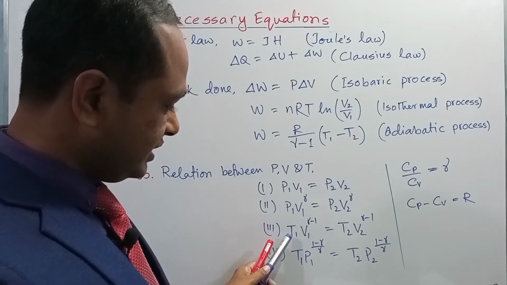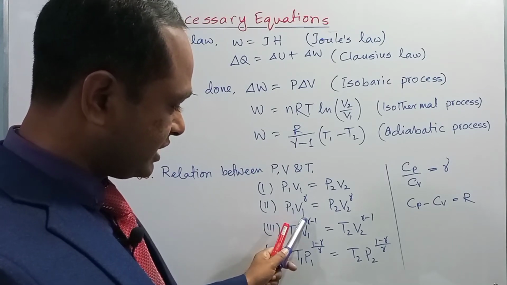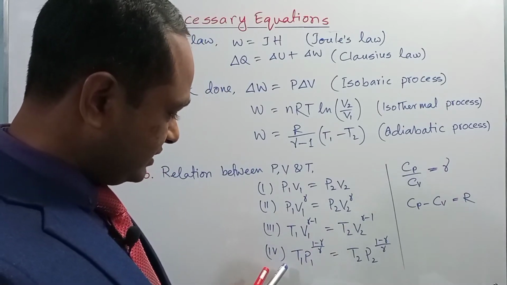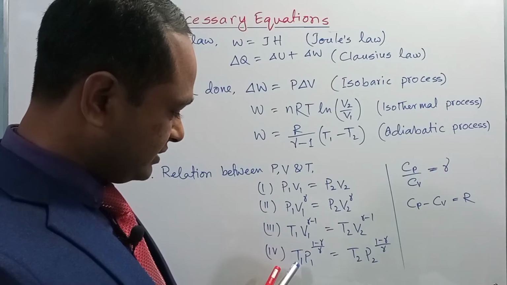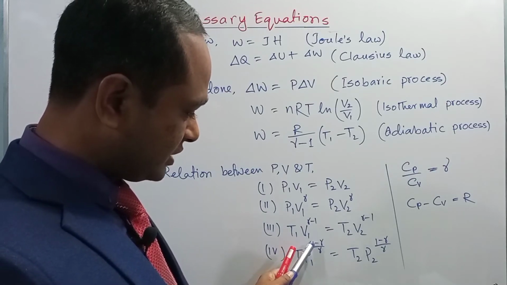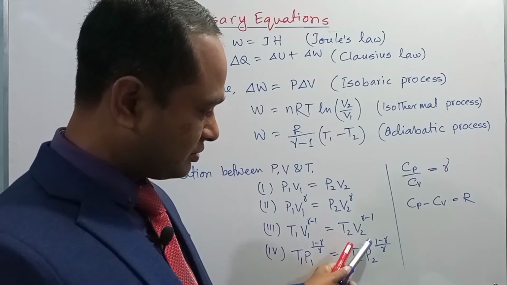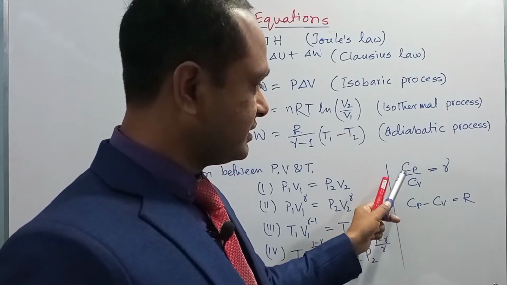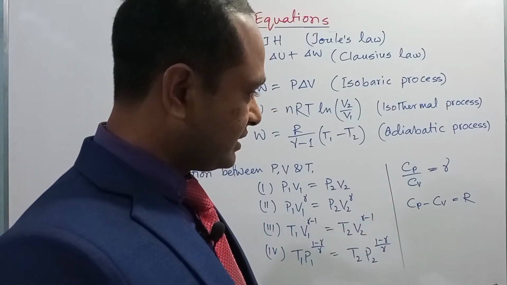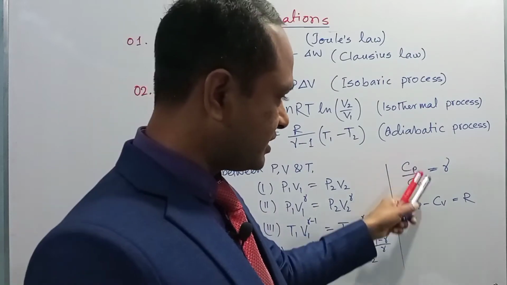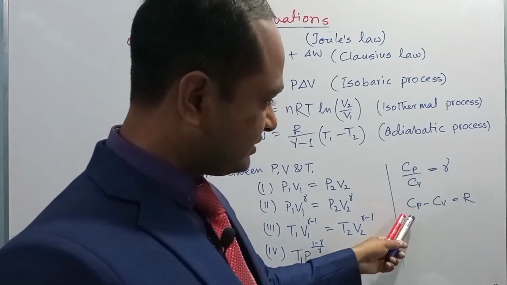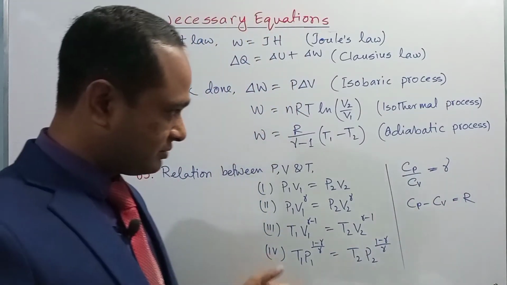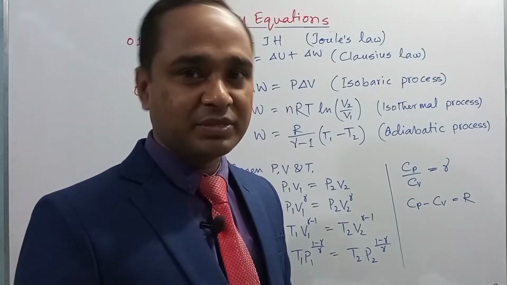This is the relation between temperature and volume: T1 V1 to the power gamma minus 1 is equal to T2 V2 to the power gamma minus 1. And finally, the relation between temperature and pressure: T1 P1 to the power (1 minus gamma) by gamma is equal to T2 P2 to the power (1 minus gamma) by gamma. Here gamma is the ratio of Cp by Cv, right? Cp and Cv are the molar heat capacities at constant pressure and at constant volume. Again, Cp minus Cv is equal to R. Here R is the molar gas constant. So this is all about the necessary equations for the mathematical problems.